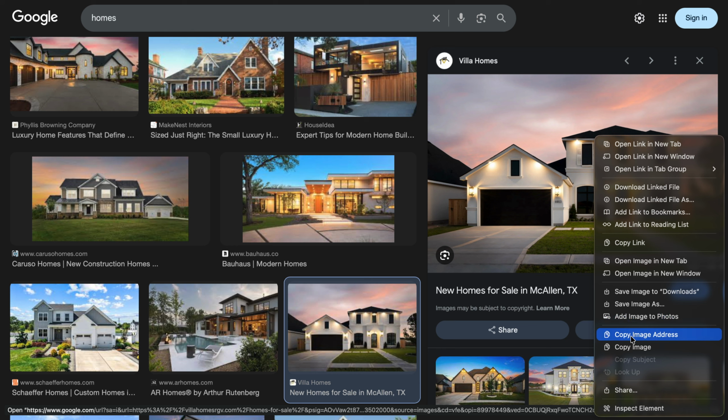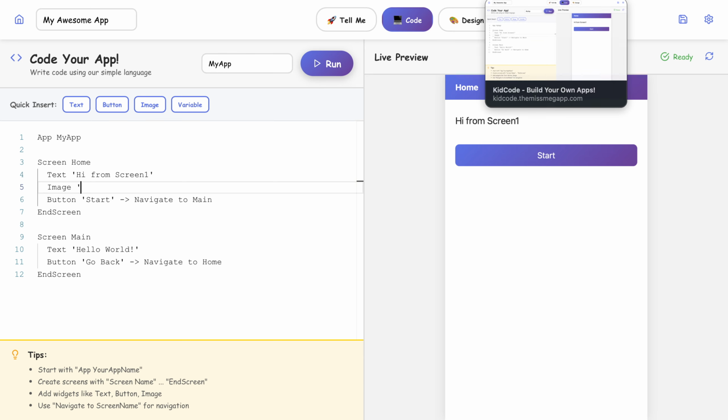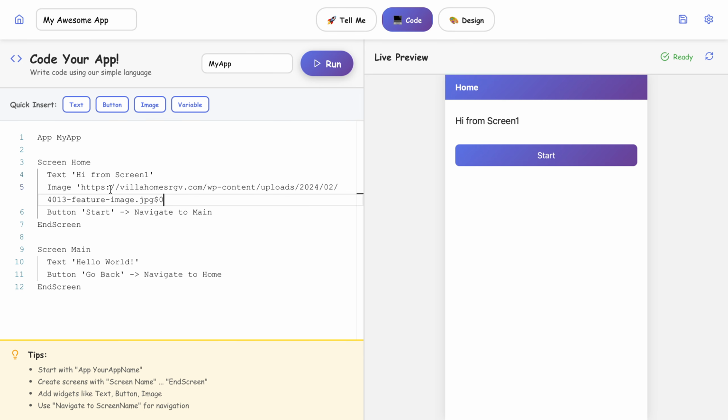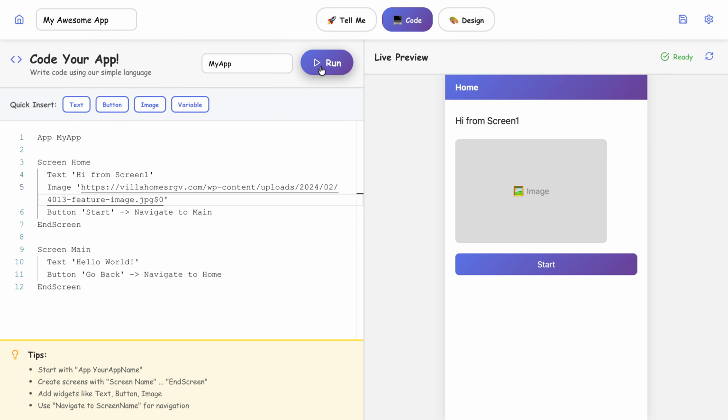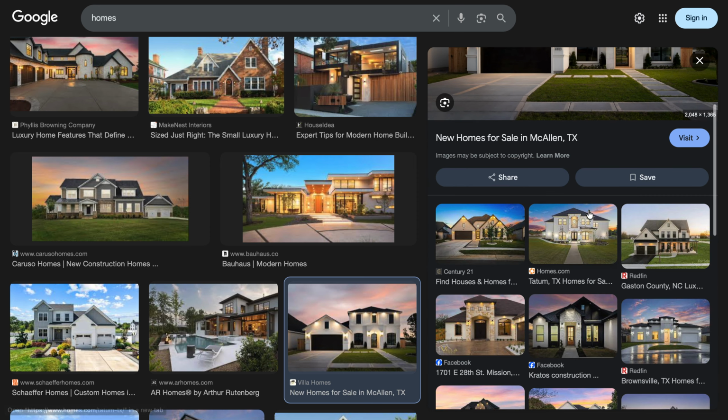Let's copy the address of this image, and then let's go back to KidCode, paste the address, close the quotes, and then click run, and then it shows that image under the text. In our case, it's not showing the image because the URL does not seem to be working.